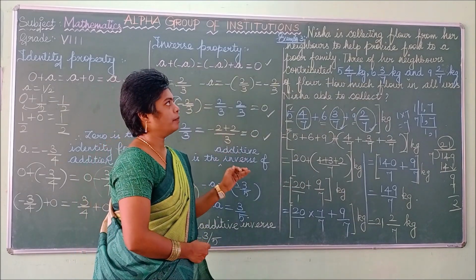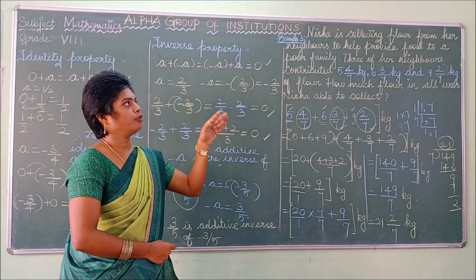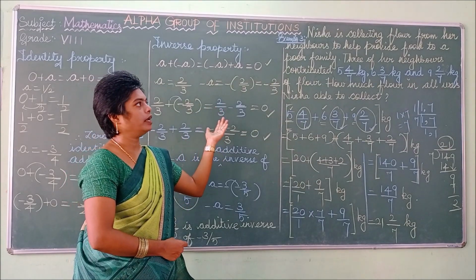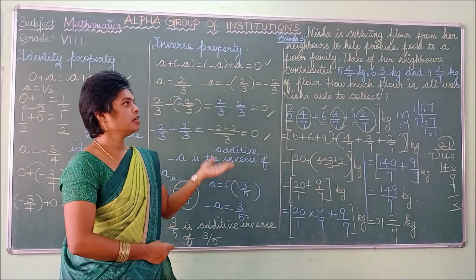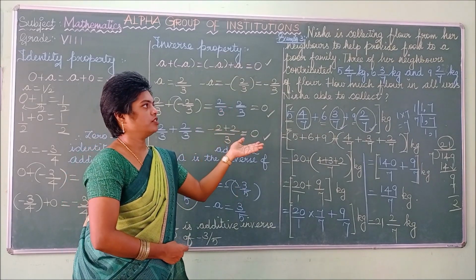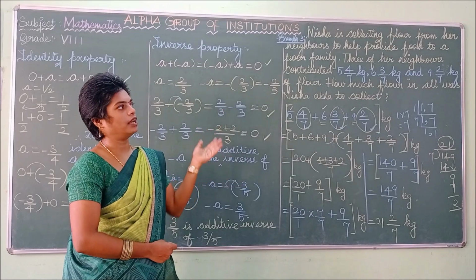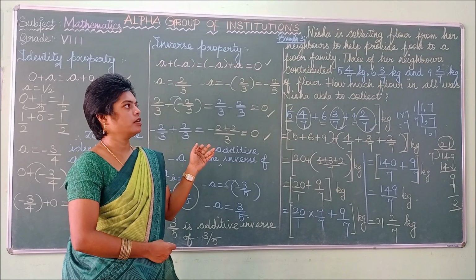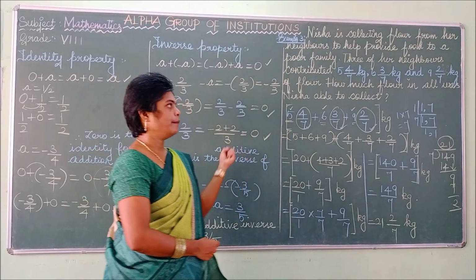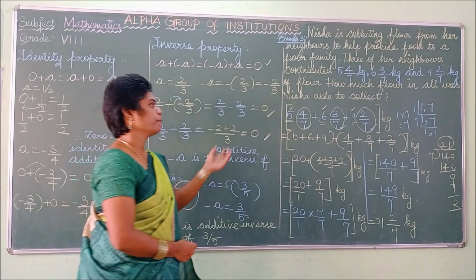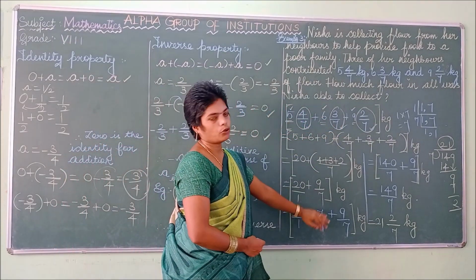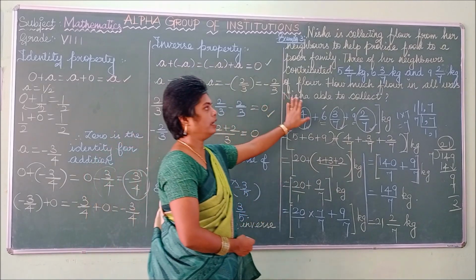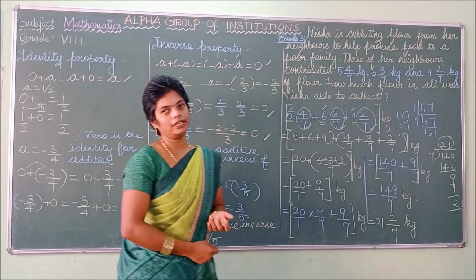So listen to this word problem carefully. Nisha is collecting flour from her neighbors to help provide food to the poor people. 3 of her neighbors contributed. Contributed means they have given 5 4 by 7 kg, 6 3 by 7 kg and 9 2 by 7 kg of flour. So how much flour in all was Nisha able to collect? You can add all those things, you can get the answer. So Nisha was able to collect 21 2 by 7 kg.